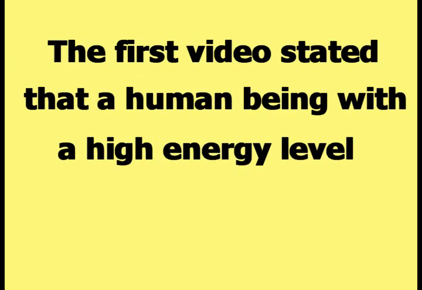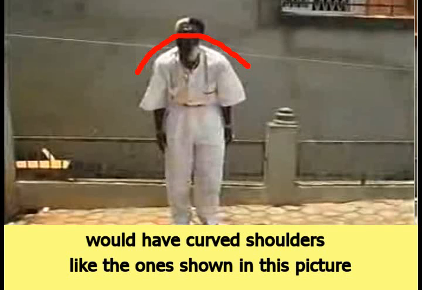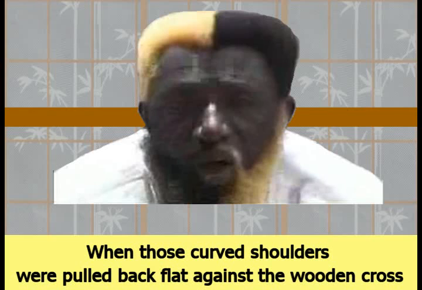The first video stated that a human being with a high energy level would have curved shoulders like the one shown in this picture. When those curved shoulders were pulled back flat against the wooden cross, as shown here, they caused excruciating physical tension in the connective tissue between the head and the shoulders.